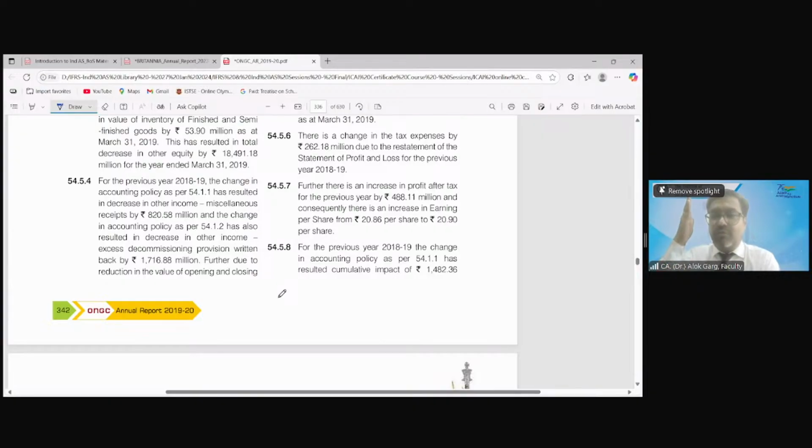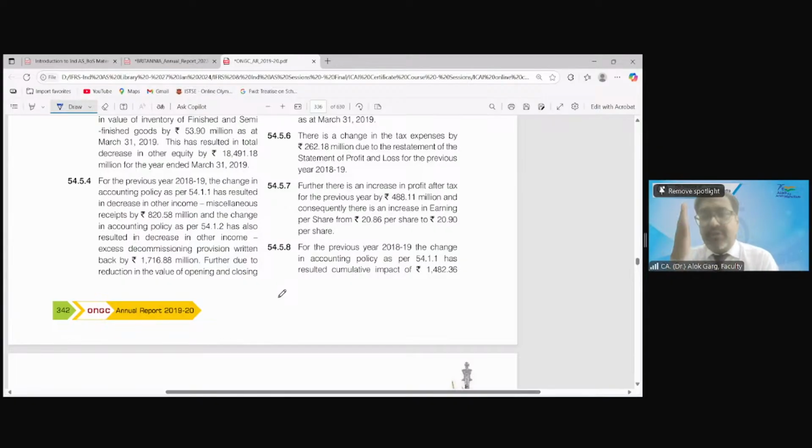You need to restate your comparative balance sheet, and you need to also provide the opening of the comparative balance sheet. From the date of the error, or from the date the change in accounting policies impact is there, up to the opening balance date of the comparative period, you need to capture all the impact in the opening balance sheet, correct the comparative balance sheet, meaning last year end balance sheet, and correct the current year balance sheet, right?